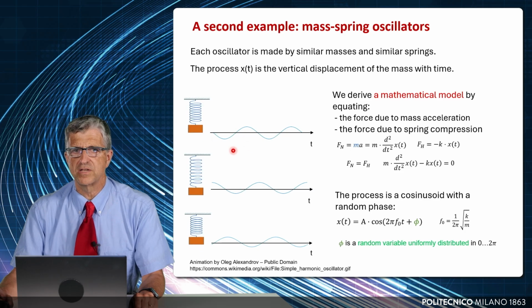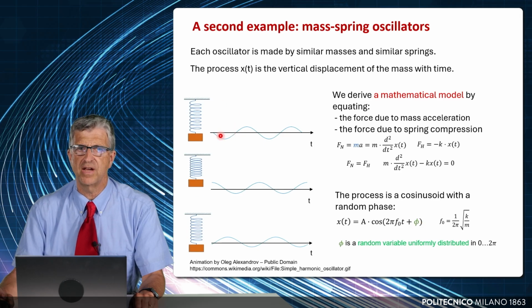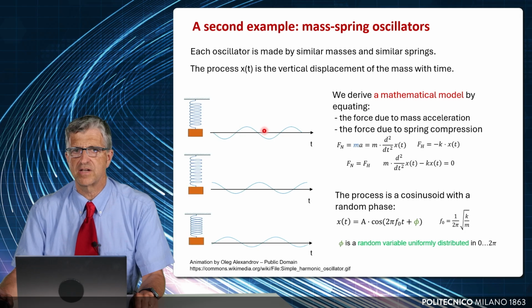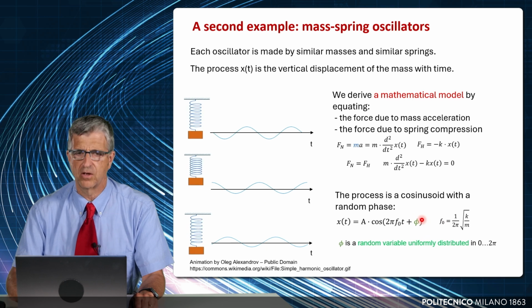that in all these three realizations, the period, the frequency of oscillation, is the same, and also the amplitude, the excursion, is the same. But what changes in the three realizations is the initial origin, so the shift. So these realizations are sinusoids, but sinusoids shifted by a random variable that is phi. So this is also a process, and there is a stochastic variable inside.